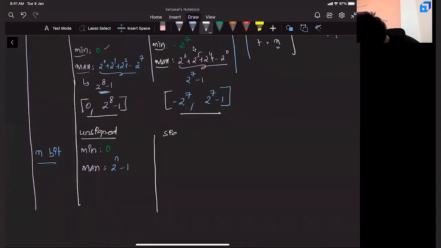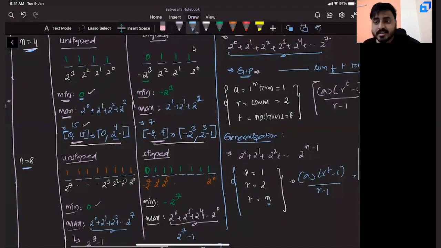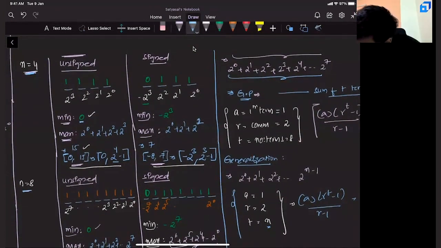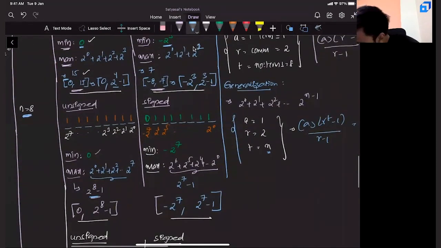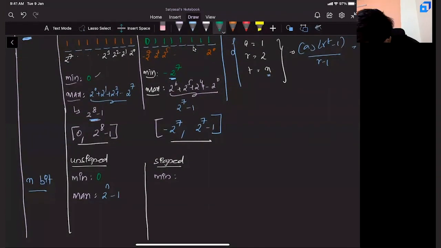Now the question rises, what if it is signed? Let us see. If it is signed, what is the minimum? Let us take a look here once again. If it is 4-bit, for signed, it is minus 2 power 3. If it is 8, the minimum is minus 2 power 7. If it is n, it is minus 2 power n minus 1.